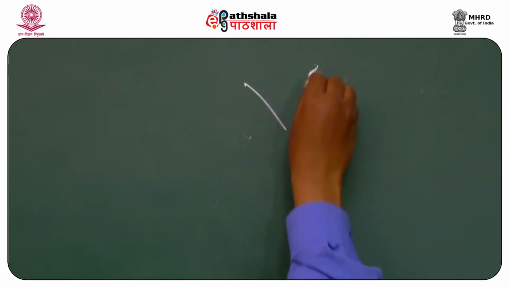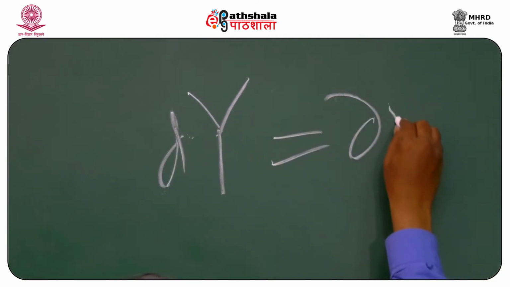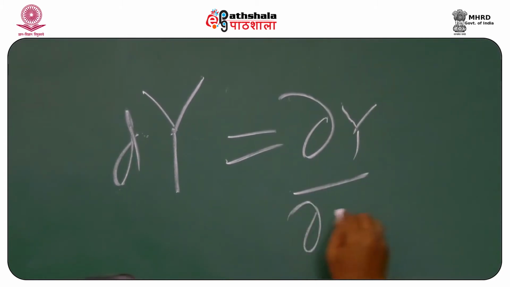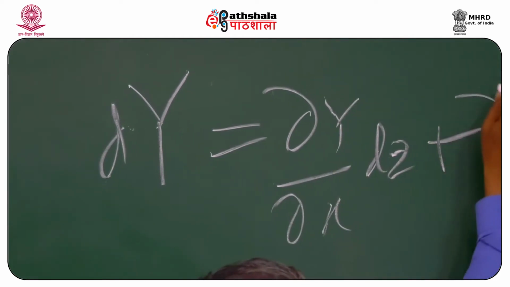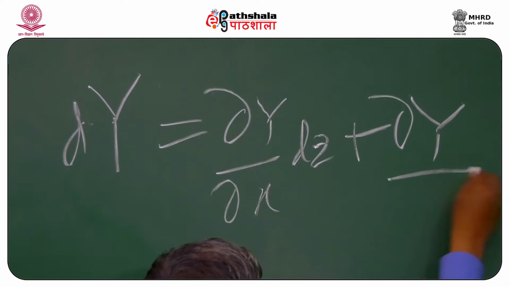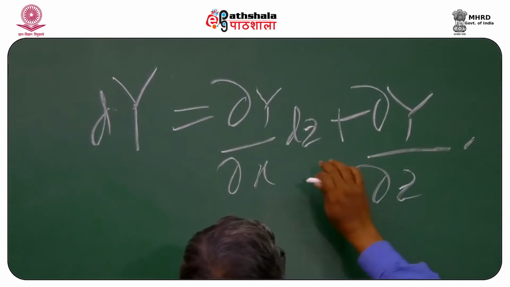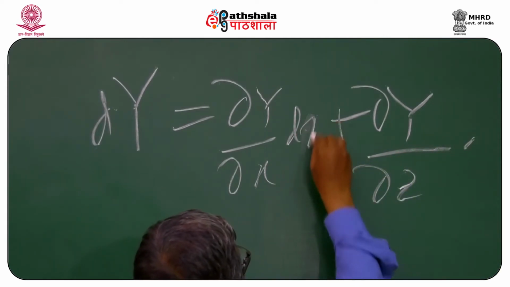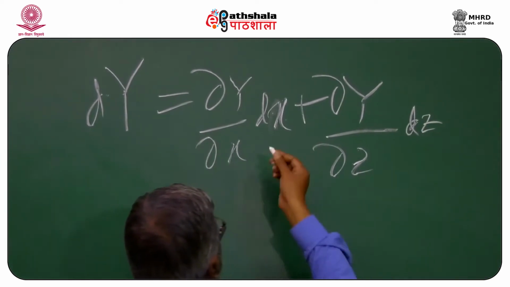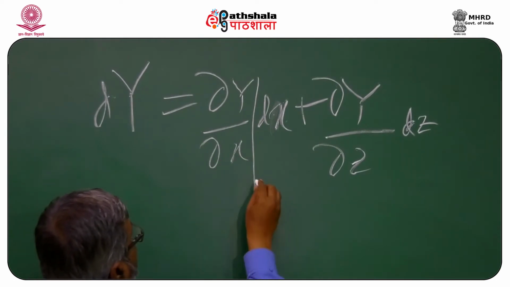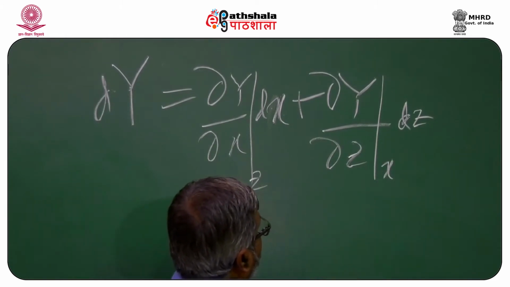Let me write this equation again. This is the exact differential, which is the partial differential of y with respect to x, and then comes the total differential dx, plus the partial differential of y with respect to z, and total, sorry, I made a mistake here, it should be x, and then this is the total differential of z. Remember that this is calculated when z is constant and here it is calculated when x is constant.